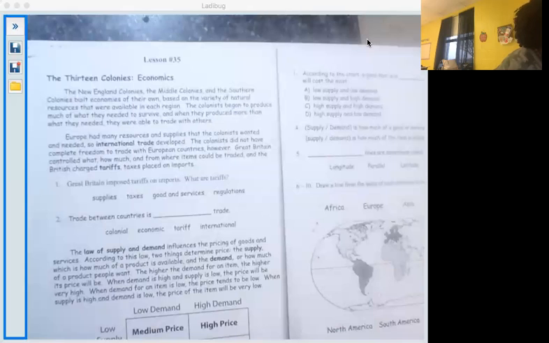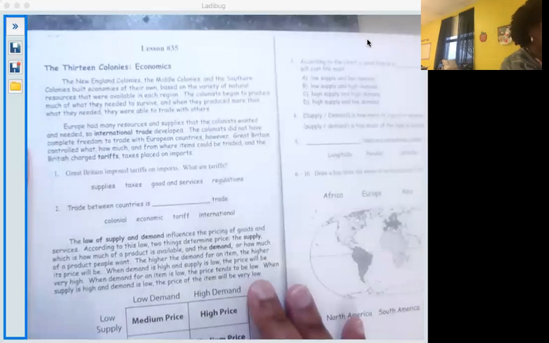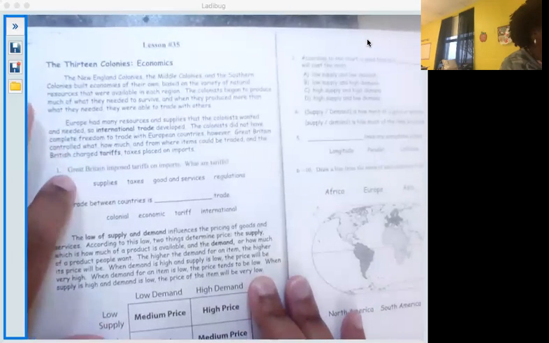The colonists did not have complete freedom to trade with European countries, however. Great Britain controlled what, how much, and from where items could be traded, and the British charged tariffs, or taxes placed on imports. So number one comes from that last sentence: Great Britain imposed tariffs on imports.